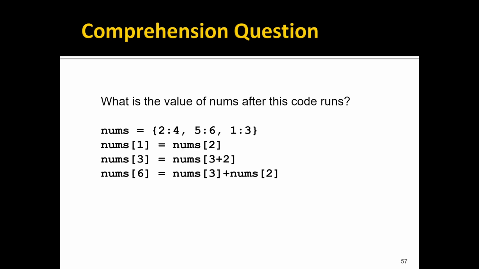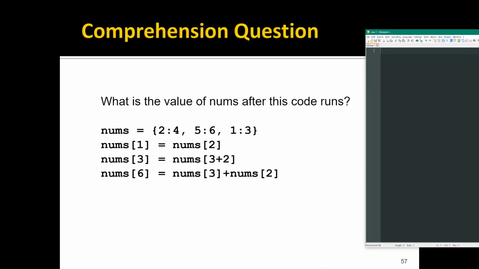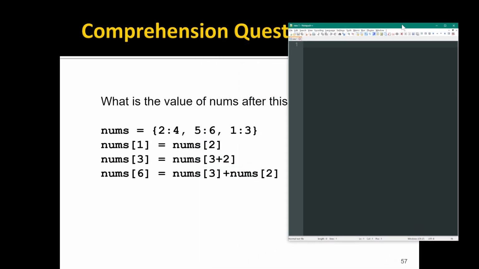So to test our understanding, let's try a comprehension problem here, bringing up a little variable table. So we only have one variable again, just to keep track of our dictionary, but we have a dictionary where our keys and our values are both integers, which, as you might imagine, is a cause for some confusion. So the first line says, define this dictionary. So we have this dictionary called nums, and it has the following keys and values.